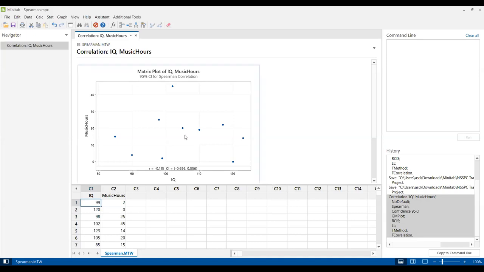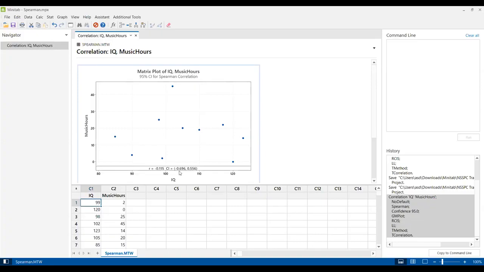As you can see, most of the data points are spread all over the graph, music hours against the IQ. If I just made a scatter plot of this, I don't see any particular trend in the data points. In this graph, the R value is minus 0.11, which I'd say is not correlated very well.